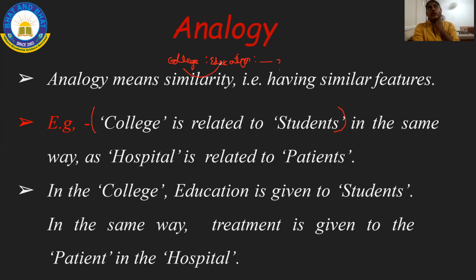You have to think. If I go to the college, I'll get education. In the same way, if I go to the hospital, what will I get? I'll get treatment. So you have to check in the options. Treatment, any option? Yes, that is your answer. So you have to find out the relation. If you find out the relation for the first pair, college and education, that is the first pair, this is college and this is education. This is hospital and this is treatment.